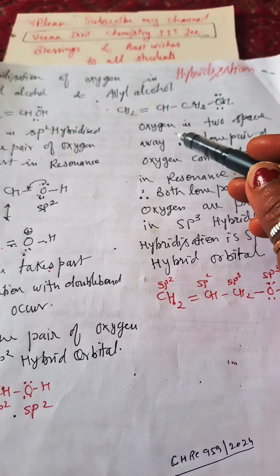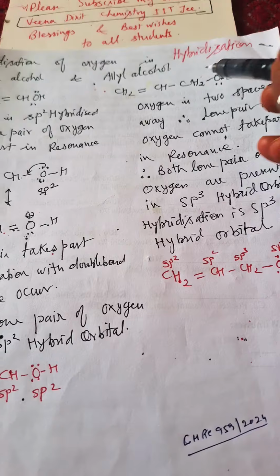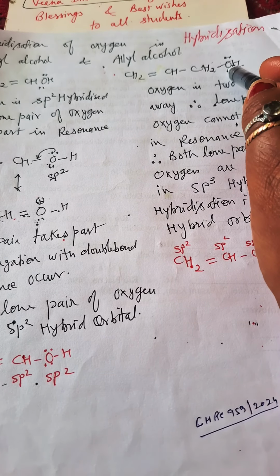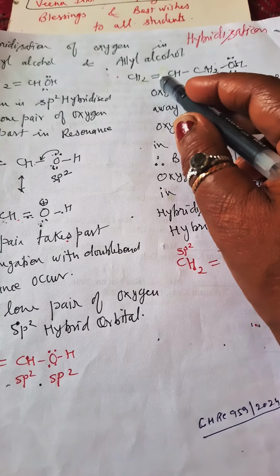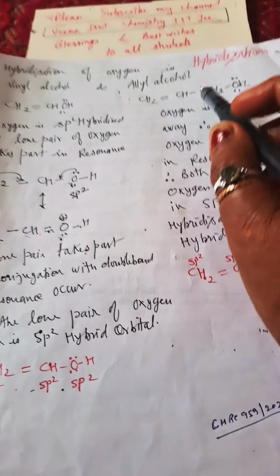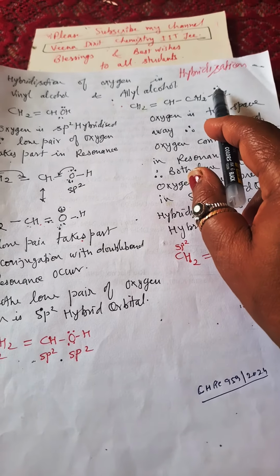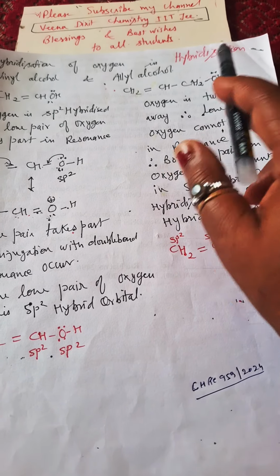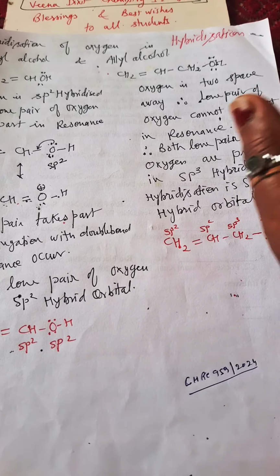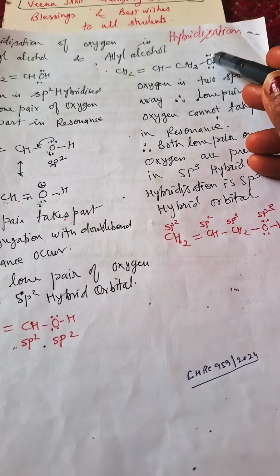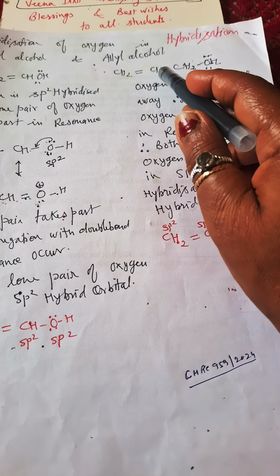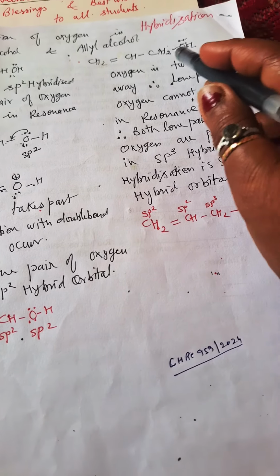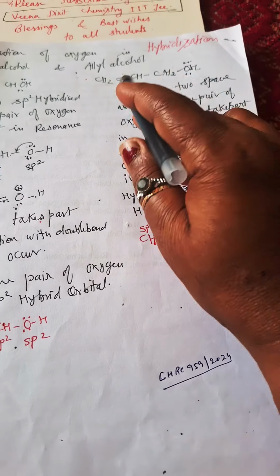In case of allyl, this is allyl alcohol. Okay, so in allyl alcohol, we will see that the lone pair of electrons is present here, 1 and 2, this second. So after 2 spaces there will be the pi electron, the double bond is present. So this is far away from this lone pair of electrons. They are not in conjugation. Alternate double bond single bond will be there, but here it is double bond, single bond and then lone pair. So this will not be in conjugation. That is why there will be no resonance.